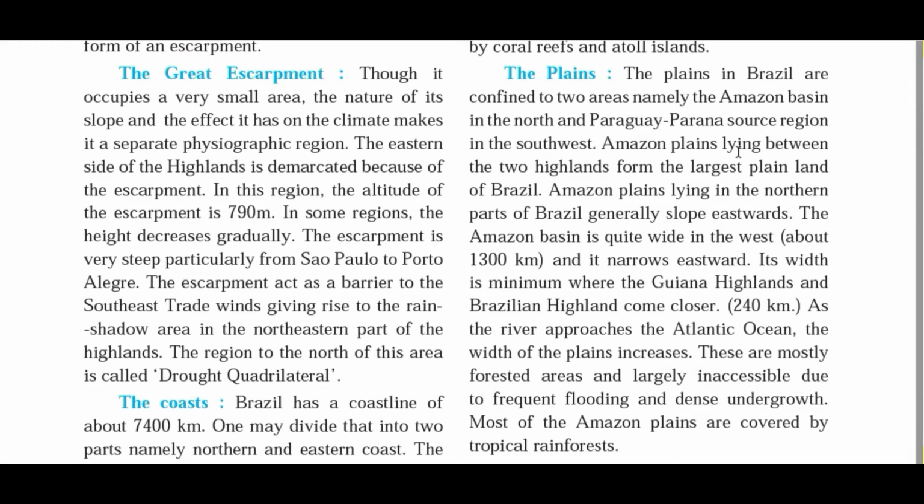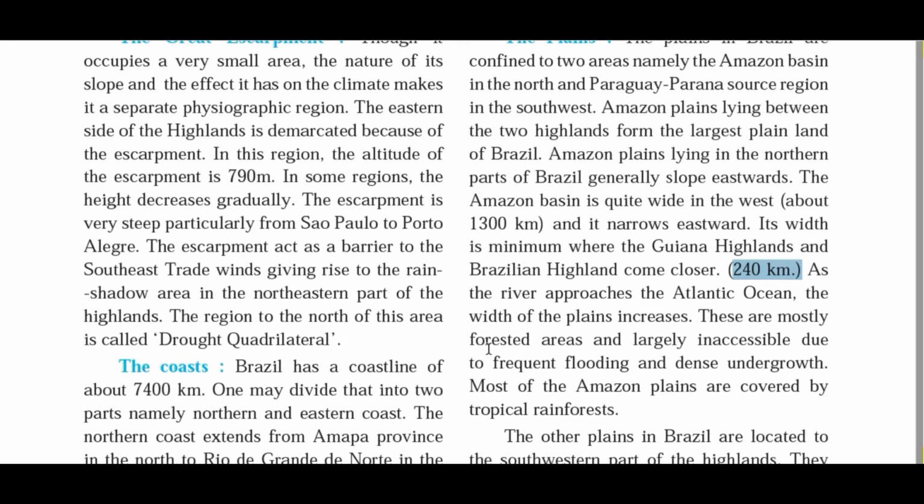Amazon plains lying between the two highlands form the largest plainland of Brazil. Amazon plains lying in the northern part of Brazil generally slope eastwards. The Amazon basin is quite wide in the west, about 1300 km, and it narrows eastward. Its width is minimum where the Guiana highlands and Brazilian highland come closer, around 240 km. As the river approaches the Atlantic Ocean, the width of the plains increases. These are mostly forested areas and largely inaccessible due to frequent flooding and dense undergrowth.